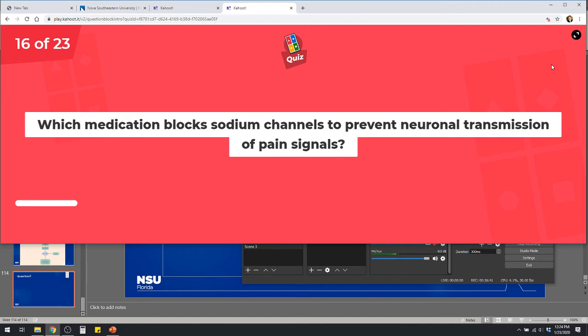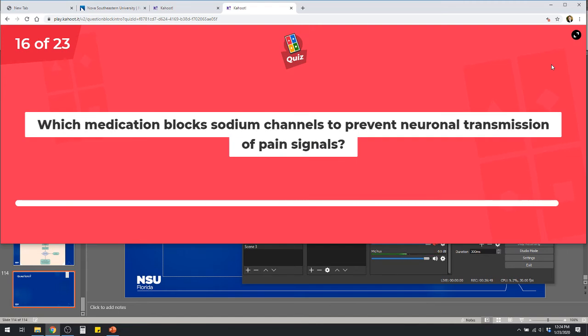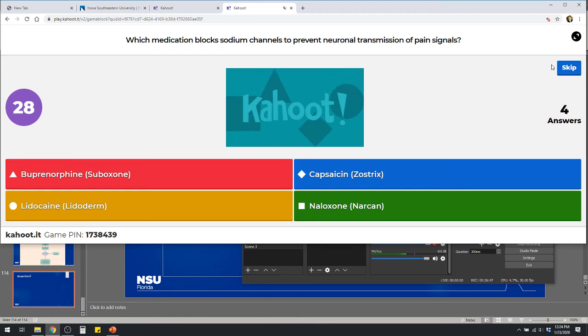Anyway. Which medication blocks sodium channels to prevent neuronal transmission of pain signals? Buprenorphine, capsaicin, lidocaine, or naloxone? Brandon's nod of approval.